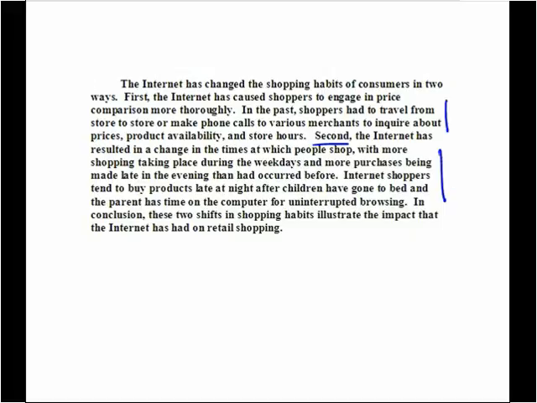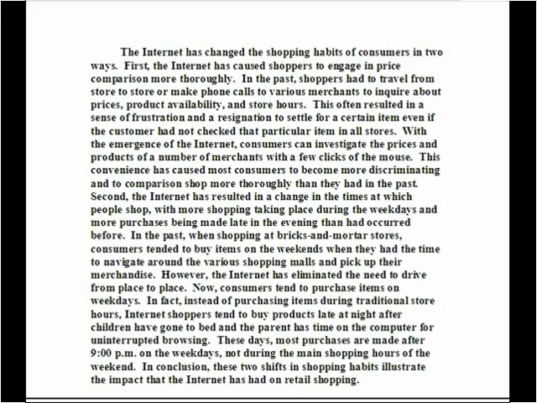Let's take a look at a proper development of this topic. The Internet has changed the shopping habits of consumers in two ways. First, the Internet has caused shoppers to engage in price comparison more thoroughly. In the past, shoppers had to travel from store to store or make phone calls to various merchants to inquire about prices, product availability, and store hours. This often resulted in a sense of frustration and a resignation to settle for a certain item, even if the customer had not checked that particular item in all stores.